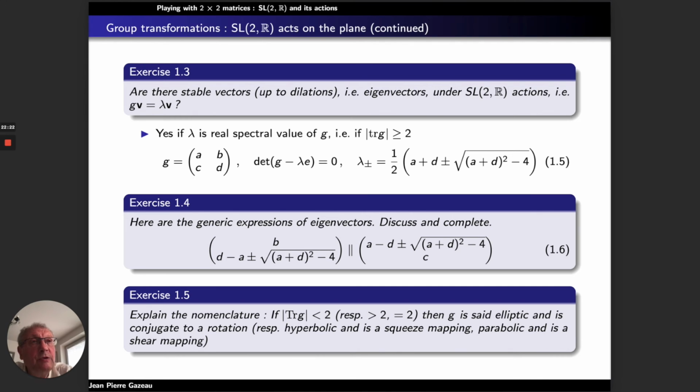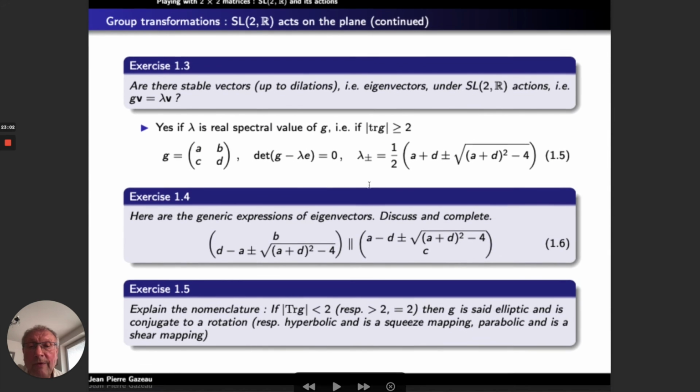Otherwise, if lambda is a complex number, we leave the Euclidean plane and we don't have such a property. So finding lambda just amounts to solving an algebraic equation, as is well known. That means determinant of G minus lambda E, where E is the identity matrix, and the solutions of this equation are given by this expression, 1.5.